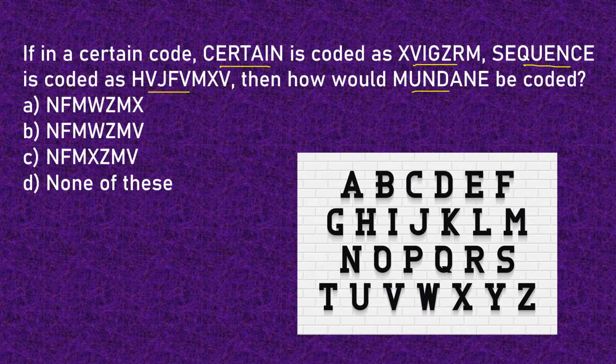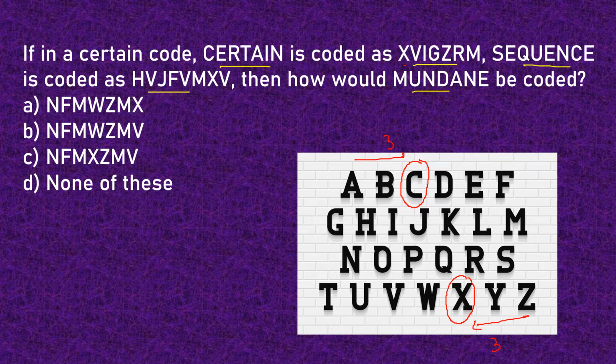So these are the alphabets of the English. So let us see certain, C. I'll use a different color here so that it's clearly visible. If we compare C, the first letter is X. So C is being coded by X. That means C is third from the beginning and X is third from the end.